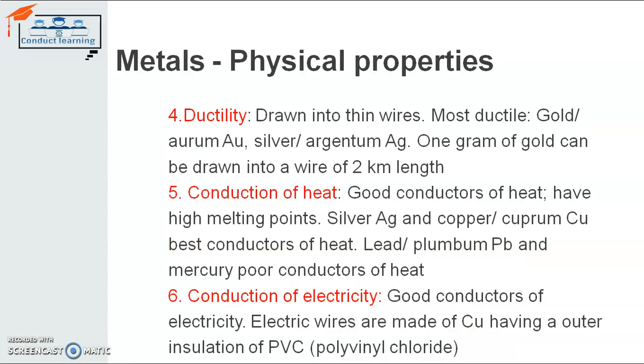The next property is ductility. Ductility is known for drawing a thin wire from the metals. If you want the metal to come in the form of thin wire, you can use the property of ductility in the metals. It is known for gold that you can draw a 2 kilometer length of wire from 1 gram of gold. So gold has that much ductility in it, right? This property is very high in gold.